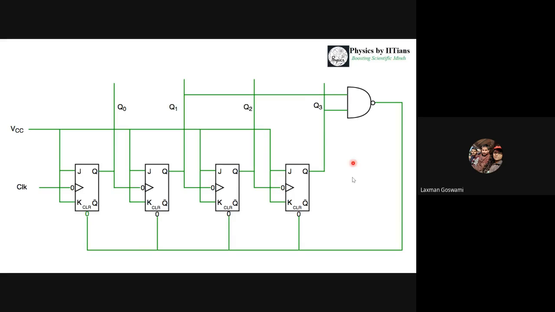So these are our flip flops. We can see from the clock circuit that the first flip flop is driven by the main clock, but the rest of the flip flops are driven by the output of the previous flip flop.